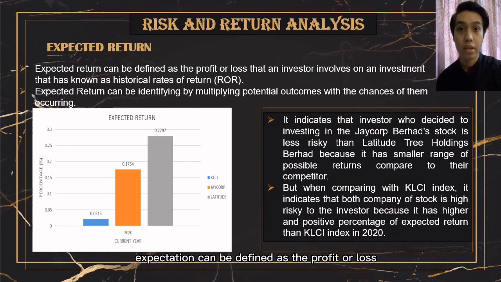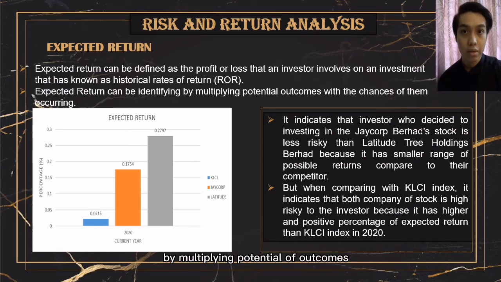Expected return can be defined as the profit or loss that an investor receives on an investment, known as historical rate of return, which is ROR. Expected return can be identified by multiplying potential outcomes with the chances of them occurring. Jacob Berhad has showed expected return amounted 0.1754%, Latitude Tree Holdings Berhad amounted 0.2797%, while KLCI Index has showed expected return amounted 0.0215%.